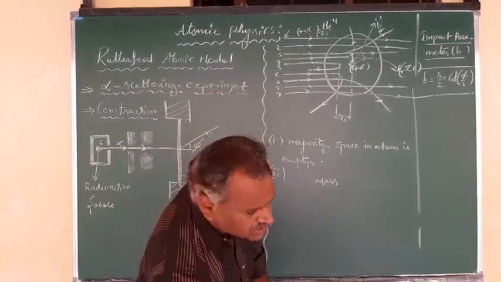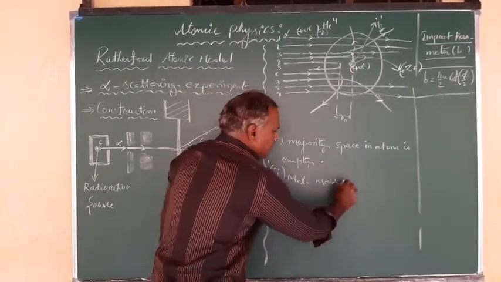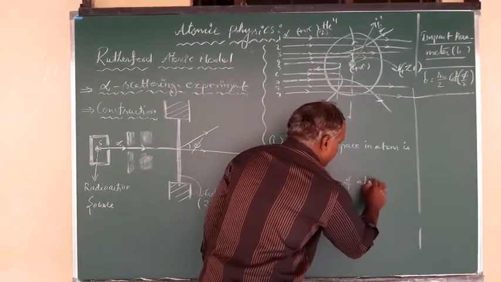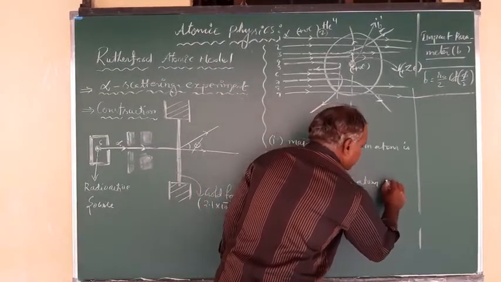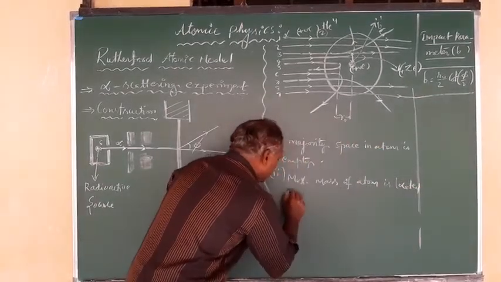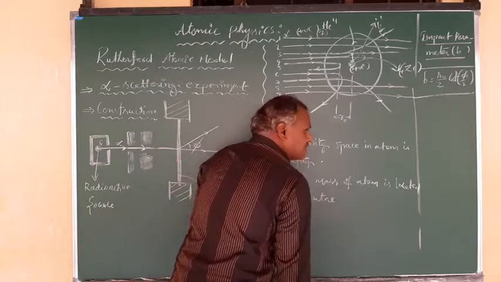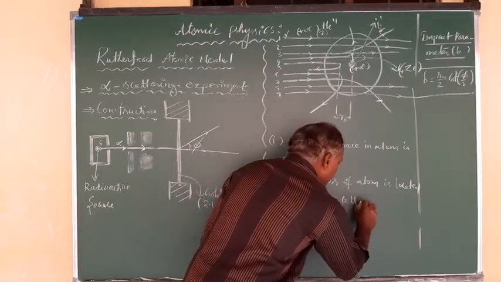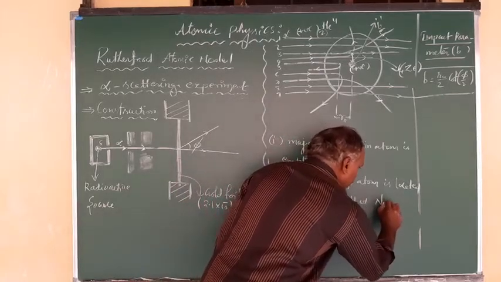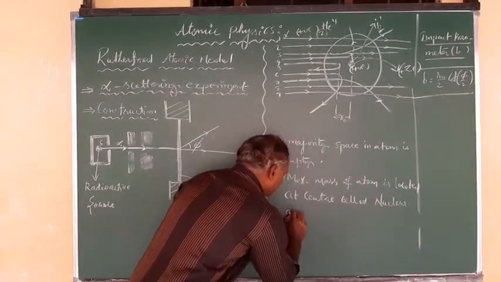Maximum mass of atom is located at the center, called the nucleus.